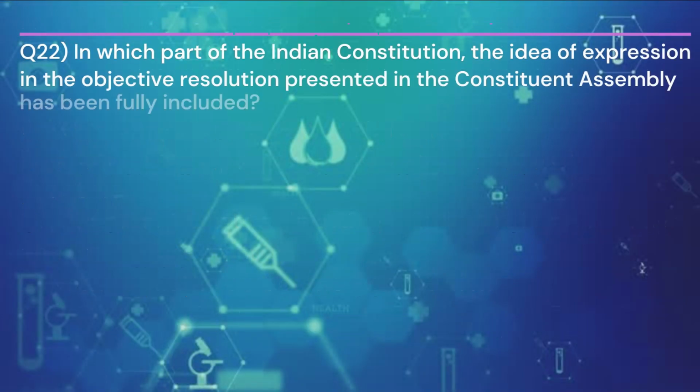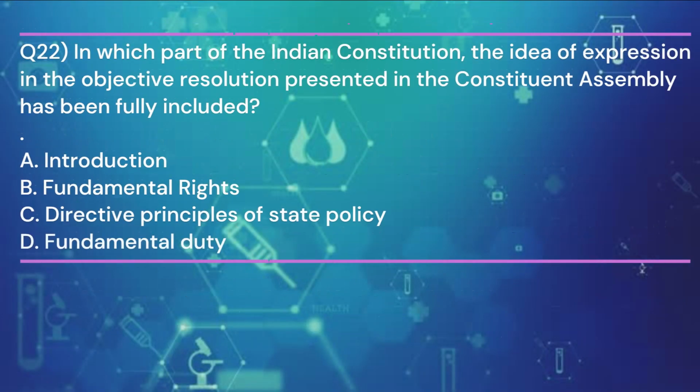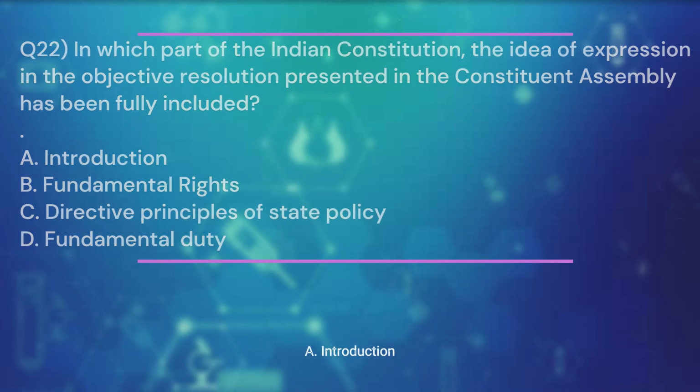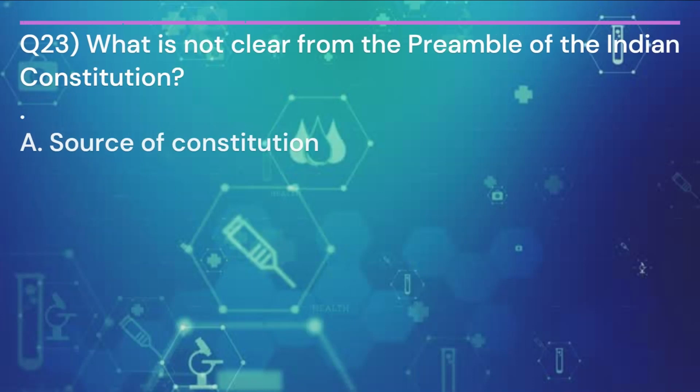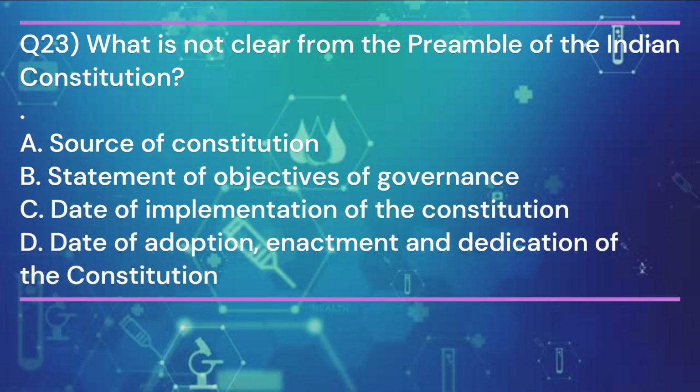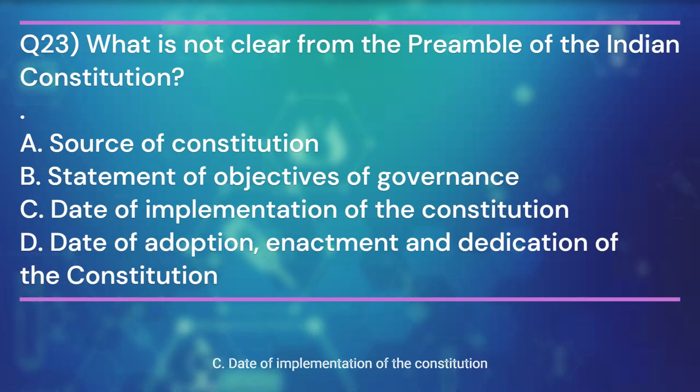Question 22. In which part of the Indian Constitution the idea of expression in the objective resolution presented in the Constituent Assembly has been fully included? And the answer is A. Introduction. Question 23. What is not clear from the preamble of the Indian Constitution? And the answer is C. Date of implementation of the Constitution.